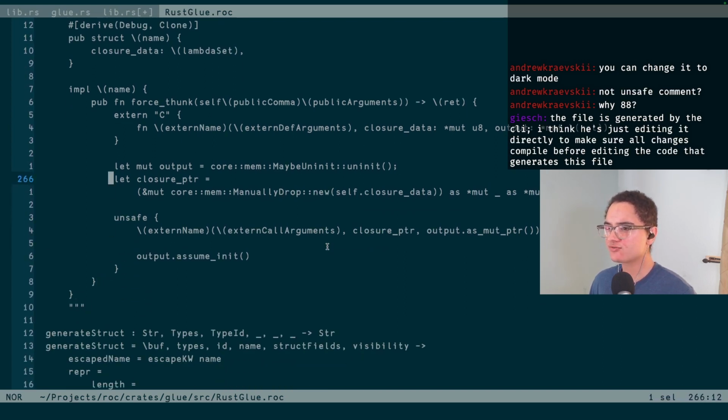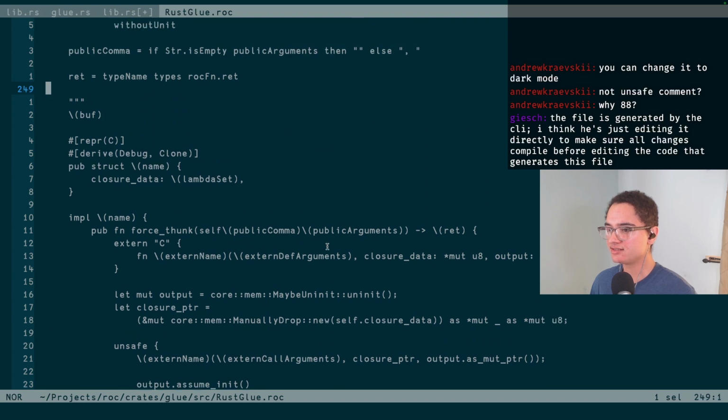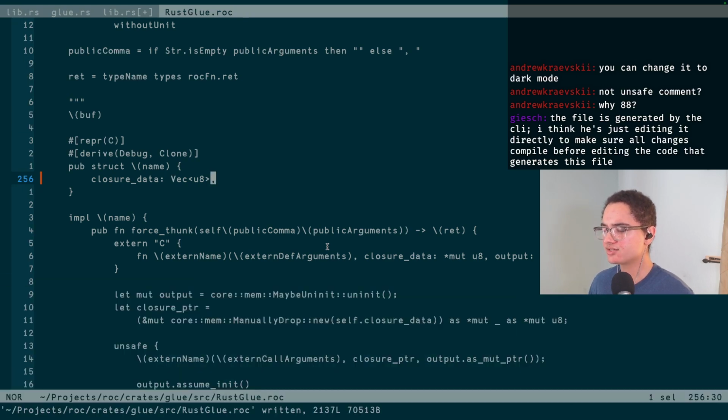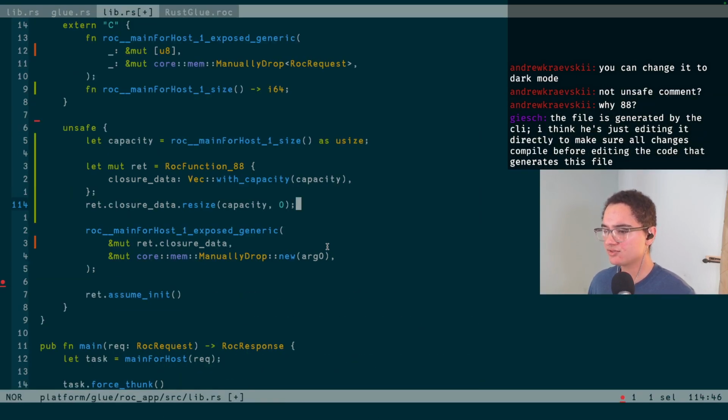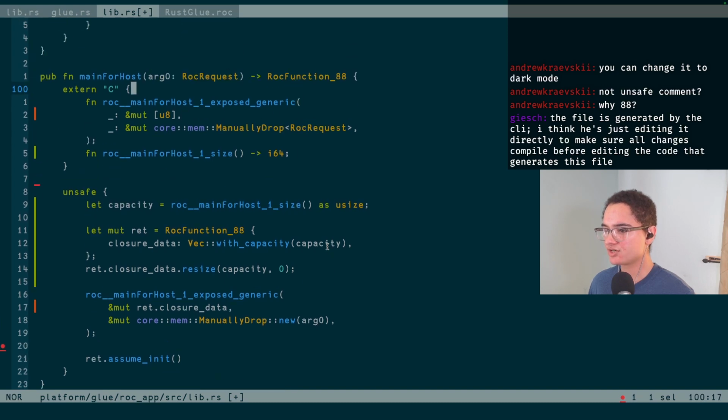Oh, though this is just the force thunk side of it. I need the other part of it where it's getting called. I need to change that. I do actually have to update this side too. So first off, this right here can just be evacuate. That's what we just changed it to, and so that's just fine. I'm going to come over here. I have to figure out where this is generated because it's in a different spot apparently.